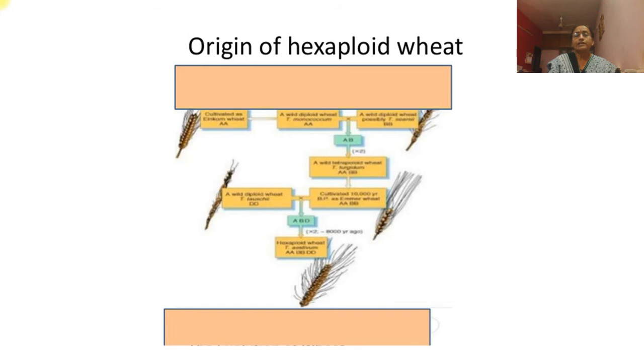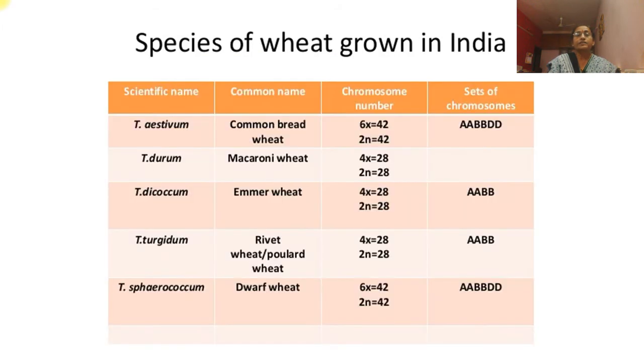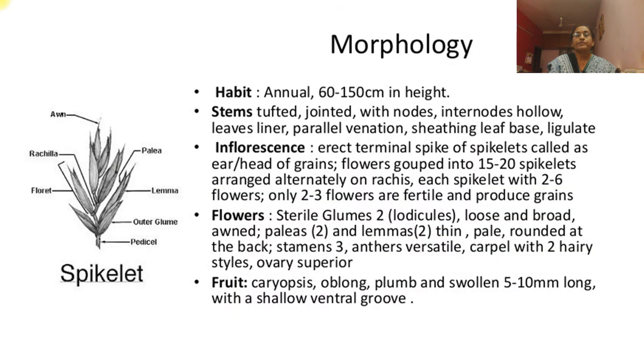The cultivation in America was introduced by Spaniards in Mexico and by English in New England and Virginia. The hexaploid wheat is the hybrid wheat, and the origin of hexaploid wheat is demonstrated in the diagram. Species of wheat grown in India: Triticum aestivum, Triticum durum, Triticum dicoccum, Triticum turgidum, and Triticum sphaerococcum. These are the common varieties which are grown in our India.